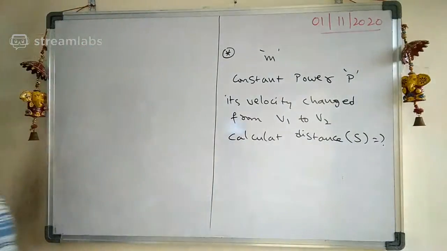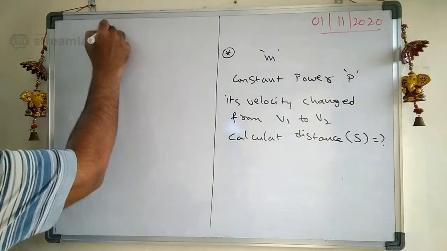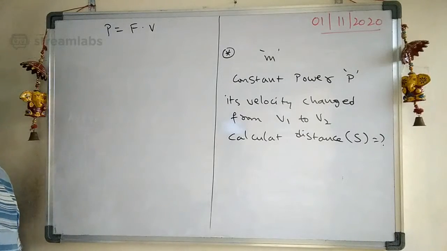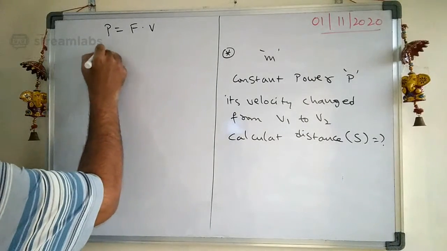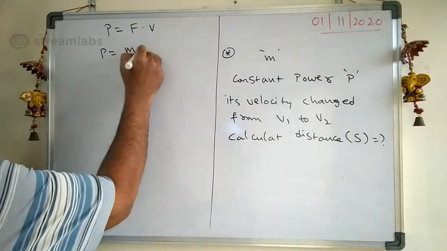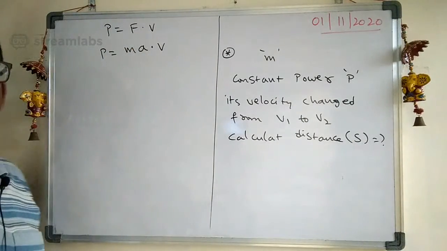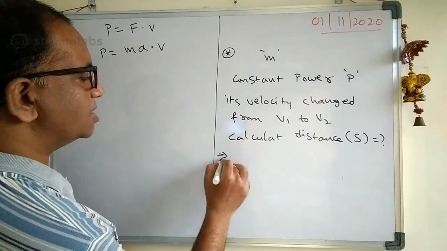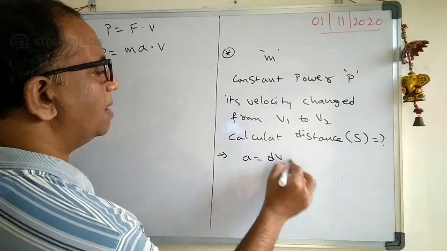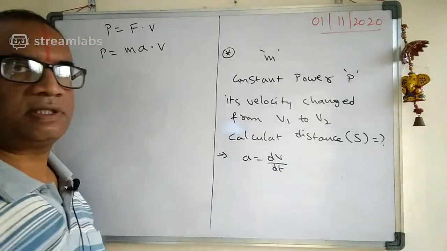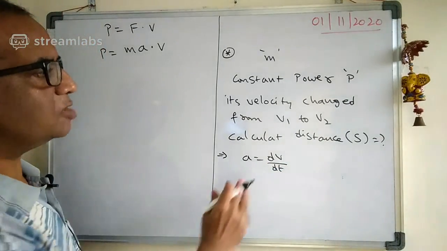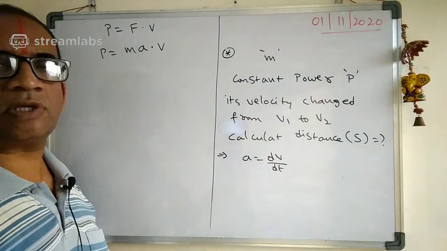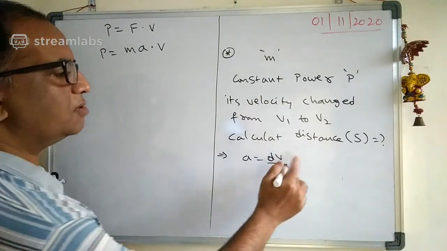See carefully what we do here. Power equals F dot V. We can also write power as mass into acceleration into V. And we know that acceleration is equal to dV by dt. There is no time given. They gave it in terms of distance and also in terms of velocity. So let us convert this formula accordingly.